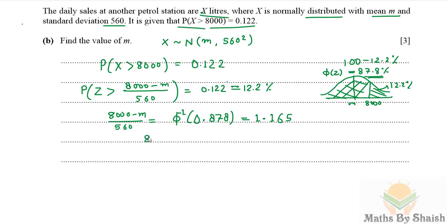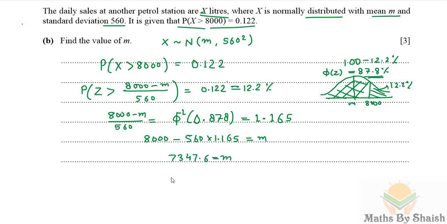Now we will solve it. I multiply 8000 by 560 and take it to this side: 8000 minus 560 multiplied by 1.165 gives M. From the calculator we get 7347.6.